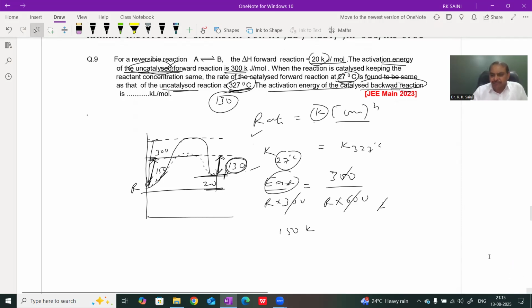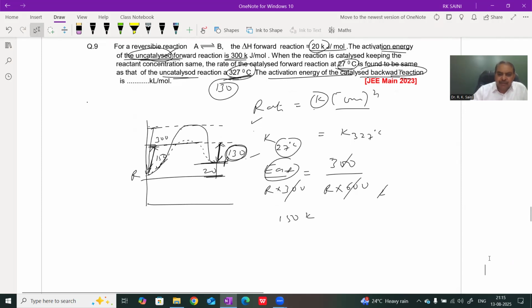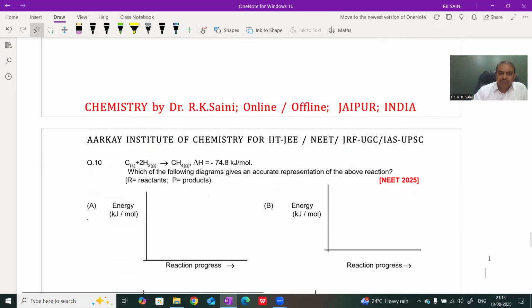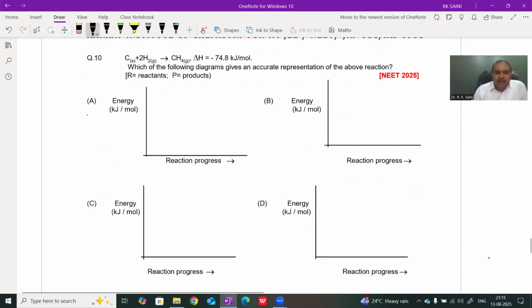Question number next 10. Question number 10. This question was asked in NEET 25. First, given reaction, the enthalpy of reaction is minus 74.8 kilojoule. It means reaction is exothermic in nature. We know that the reaction exothermic means the energy of product is less than the energy of reactant. And the following types of graph are there: reactant, product.